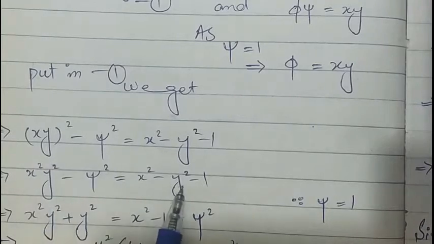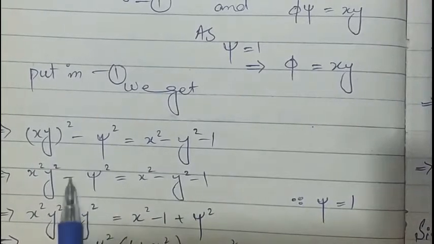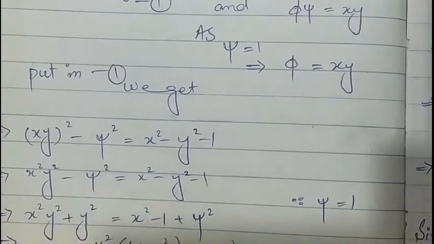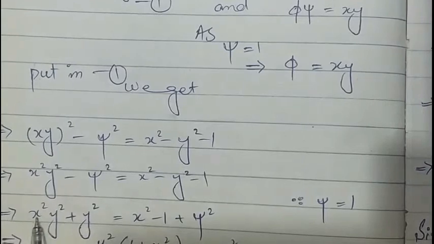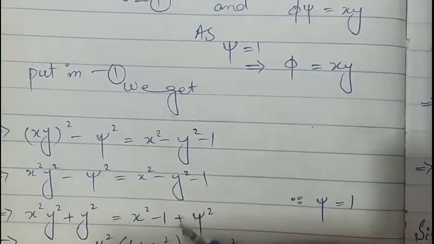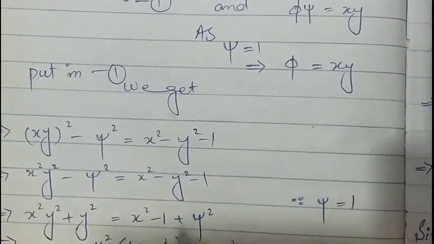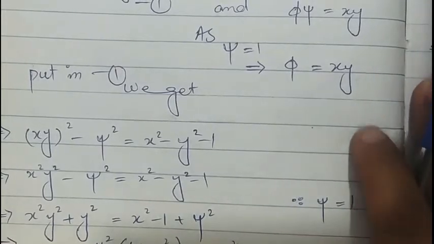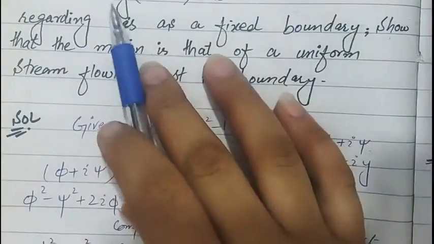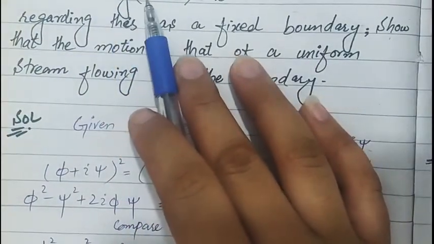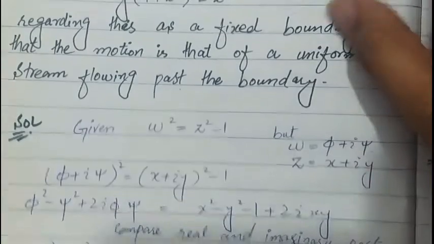Now take this y square to the left hand side and this minus 1 to the right hand side. So we will get, taking y square common from the left, x square plus 1, and on the right hand side minus 1 and plus 1 will cancel each other and we will get x square. That shows that streamlines are of the form y square into 1 plus x square is equal to x square.